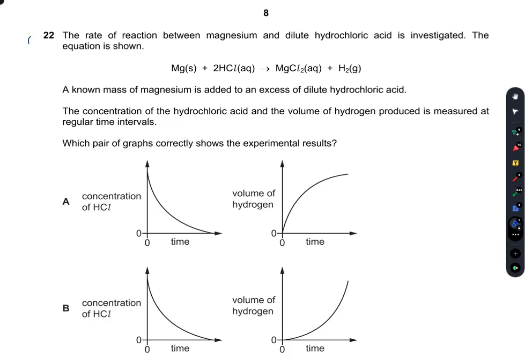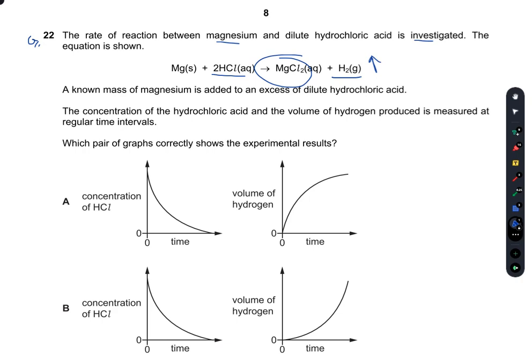Question number 22. The rate of the reaction between magnesium and dilute HCl is investigated. The equation is shown. So magnesium will react with HCl to give me MgCl2 along with the hydrogen gas which will be produced. A known mass of magnesium is added to an excess of dilute HCl. The concentration of HCl and the volume of hydrogen produced is measured at regular time intervals. Which pair of graphs shows the experimental results?